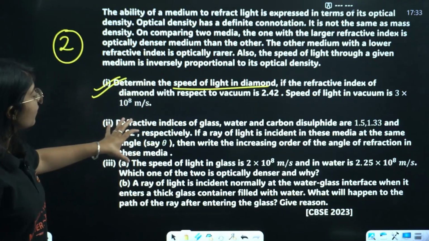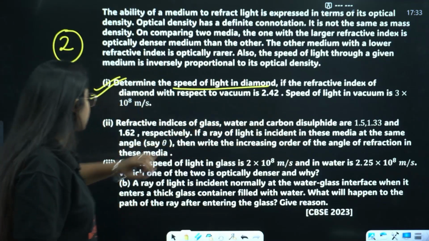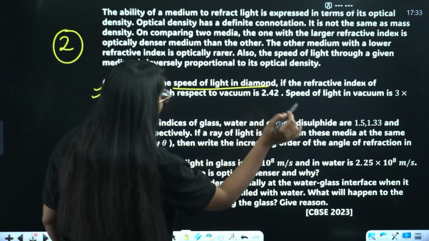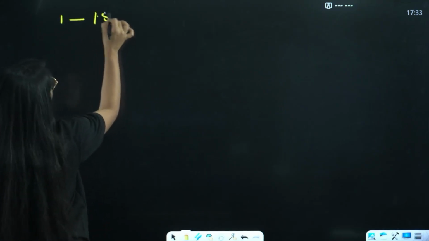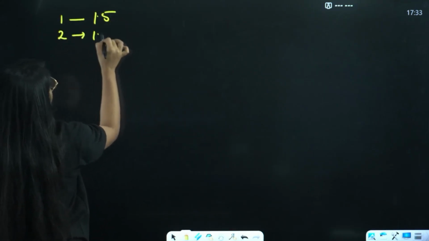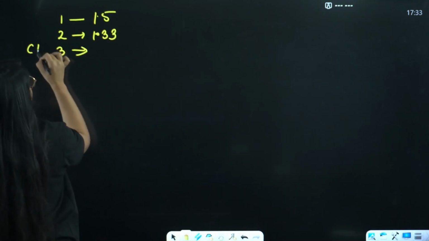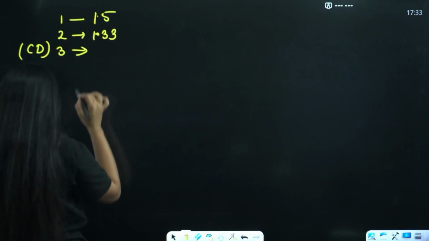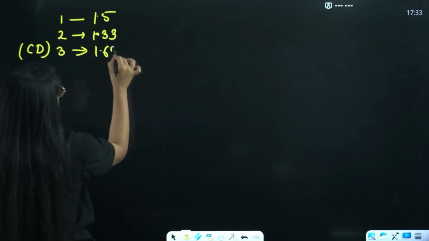Second, refractive indices of glass, water and carbon disulfide are these. So we have 1.5, 1.33 and 1.62. Let's just write. One is 1.5, second is 1.33 and the third is carbon disulfide, and that is 1.62.